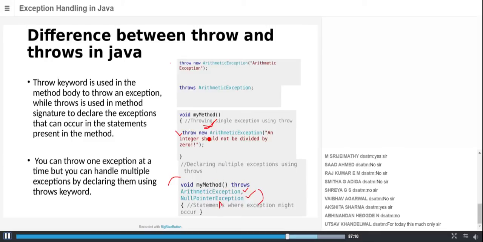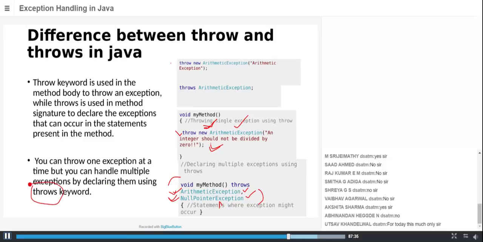Throw means you need to create an instance of an exception class. With throws, we need to pass the class name in the method signature. Within the method signature itself, you need to pass a class name. You can throw one exception at a time, but you can handle multiple exceptions by declaring them using throws.